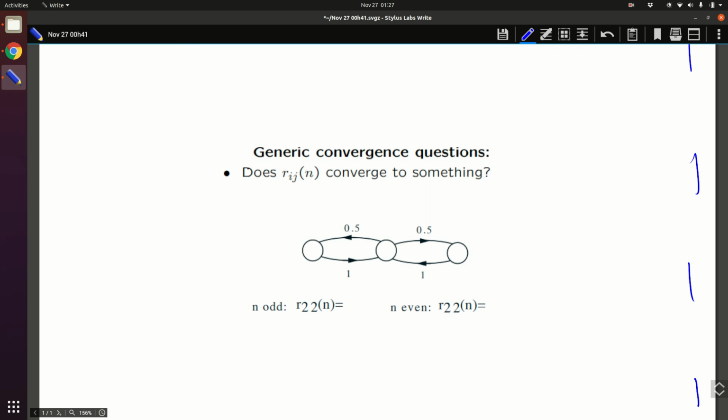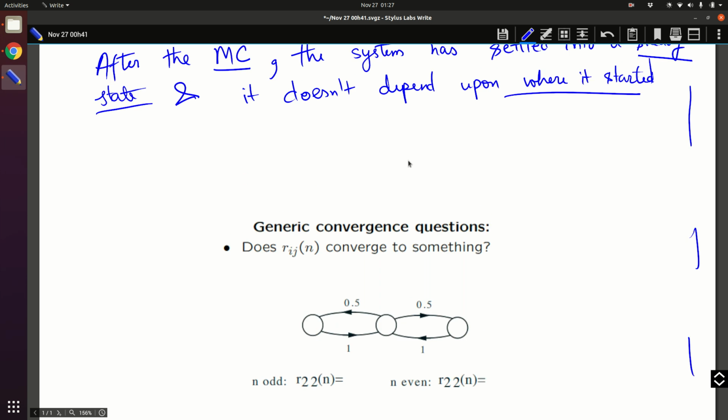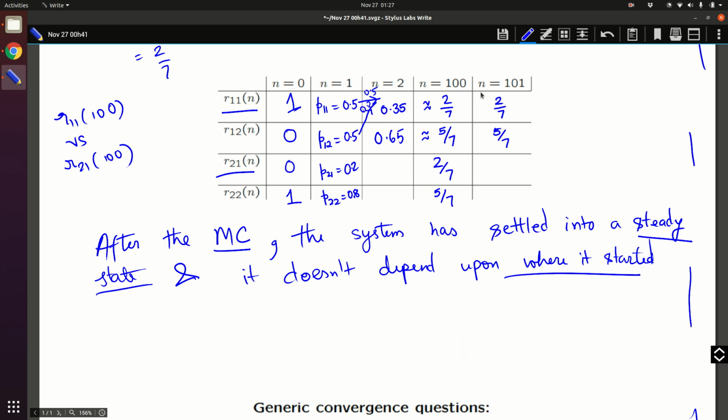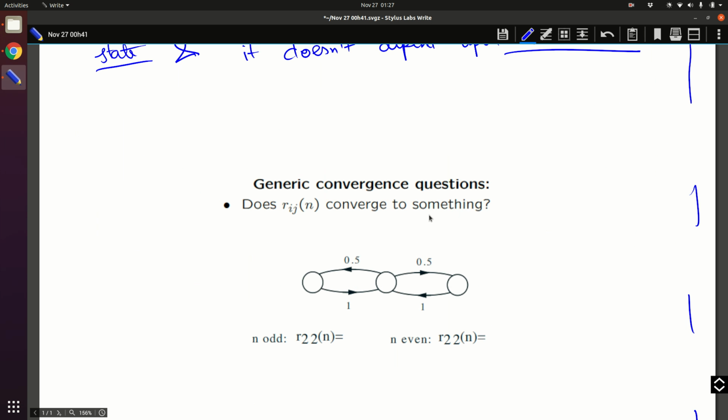Now coming back to the two questions. The first question is from n to n plus 1: like in the example that we just did, from n equal to 100 to n equal to 101, the probabilities didn't change much. Does the probability settle to something? And here is a counter example. So you look at states 1, 2 and 3. Basically the first thing does not always happen. When does it happen like that?